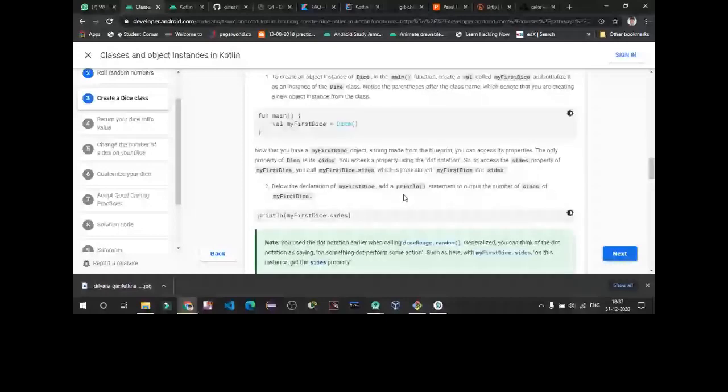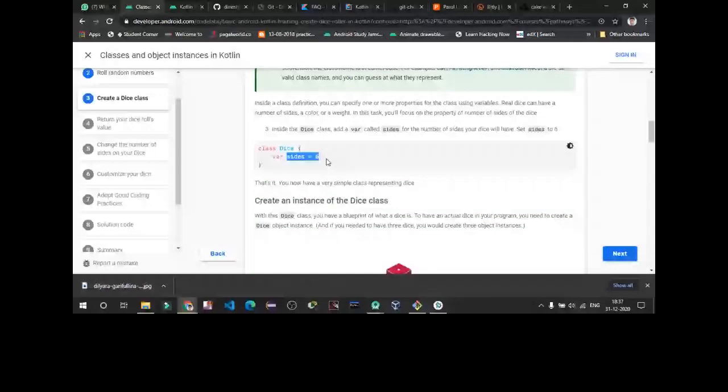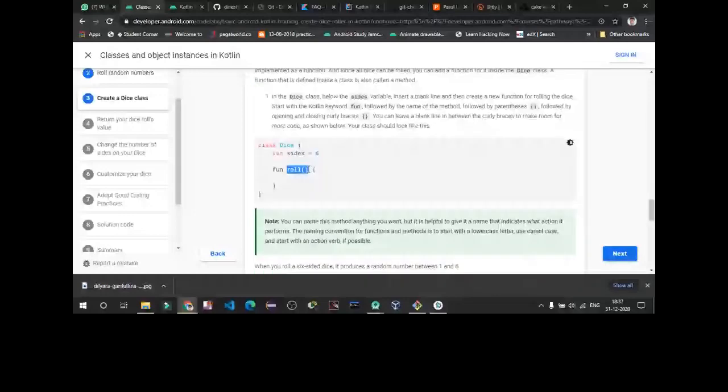So my first dice equals Dice. This is the dice class. So we are printing our first dice dot sides: 6 sides. These are the 6 sides, which are the instance of a class. And then fun roll. When we are rolling, we get some different side every time we roll. It might get the same side one after another.